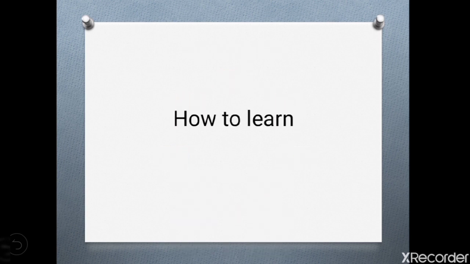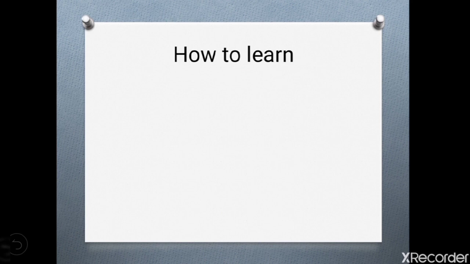Next is how to learn synonyms. The first way is obviously the dictionary. Through the dictionary, we can check the same words and we can learn the similar words or synonyms. The second one is the thesaurus. Through the thesaurus also, we can find out the same meaning words that are synonyms.